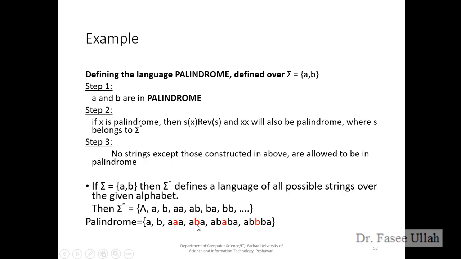For B, the second alphabet, it is the same. For example, if I want to define A B in the palindrome rule, if I reverse the A over here or over here, we get the same thing. Okay, students.